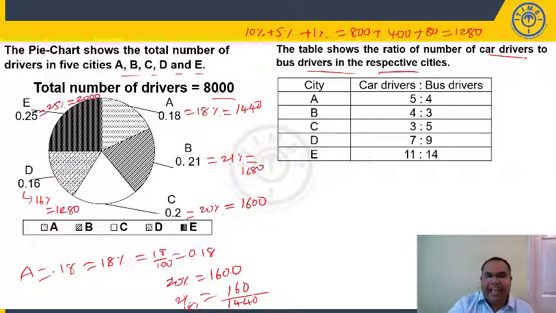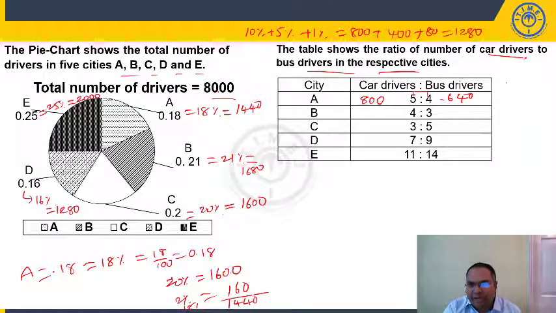Now, in city A, we have the ratio 5:4, car drivers to bus drivers. So this total, if you add 9 parts, is 1440. 9 16s is 144, so each part is 160. 160 into 5 is 800. 160 into 4 is 640. 800 plus 640 is 1440. It is matching.